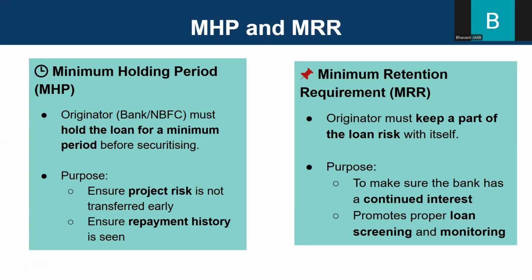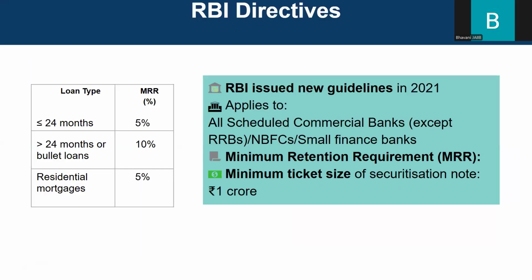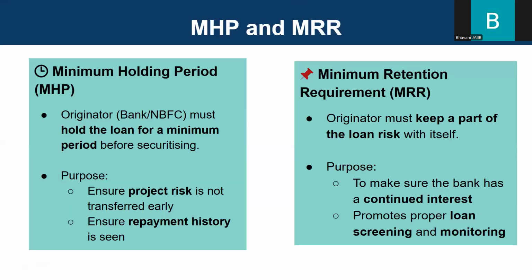So that was the percentage that we were talking about in the previous slide, that the MRR, that is the minimum retention requirement, is 5% for loans of less than 24 months, and loans of more than 24 months should have 10% of MRR. Okay, and residential mortgages will have 5%. It's because the percentage is less as there is a mortgage of that property. Okay.